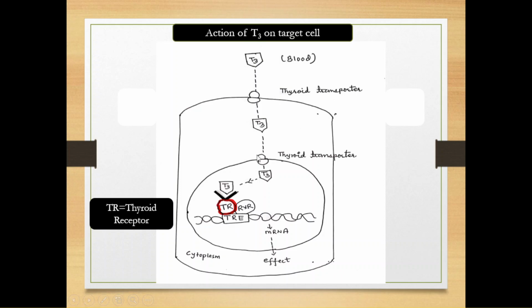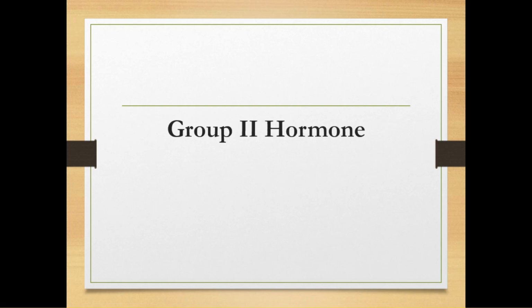So when T3 comes and binds to this TR, thyroid receptor, DNA become activated by the mediation of this TRE, thyroid responsive element, and transcription happens to produce mRNA, which is responsible for the effect. In this way, group first hormone come inside the cell, binds to the receptor, and cellular effect happens. Now let's move through group second hormone also.